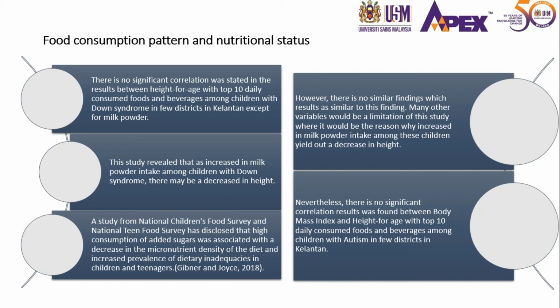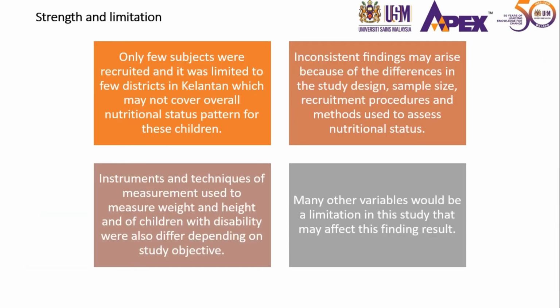A study from the National Children's Food Survey and National Teen Food Survey disclosed that high consumption of added sugar was associated with a decrease in the micronutrient density of the diet. However, there are no similar findings to this result. Many other variables may be a limitation of the study and could be the reason why an increase in milk powder intake among the students yielded a decrease in height. Nevertheless, no significant correlation was found between body mass index or height for age and the top 10 daily consumed foods and beverages among children with autism.